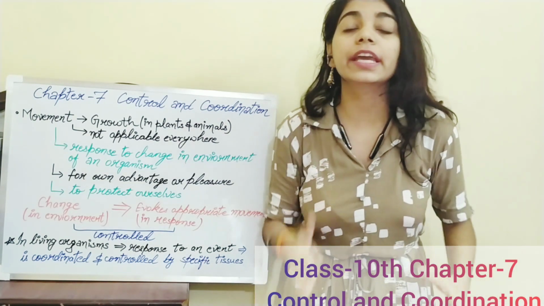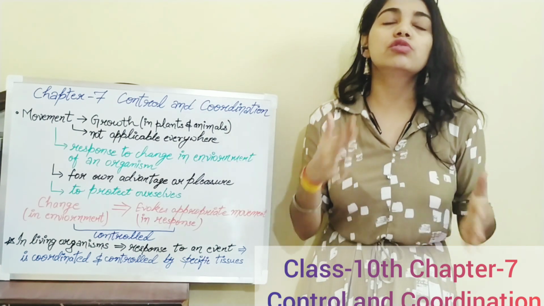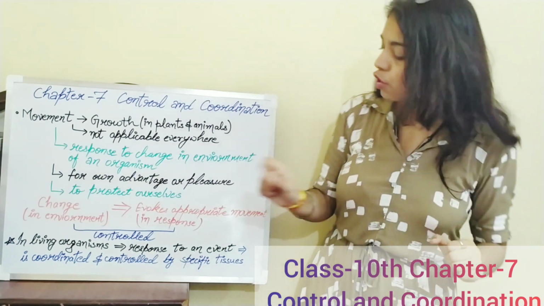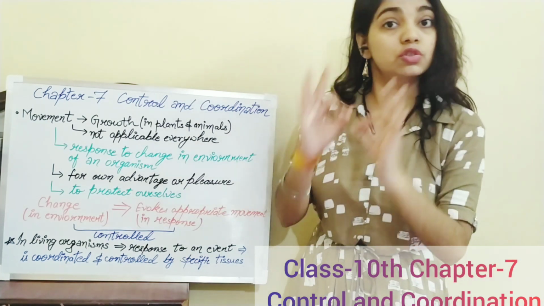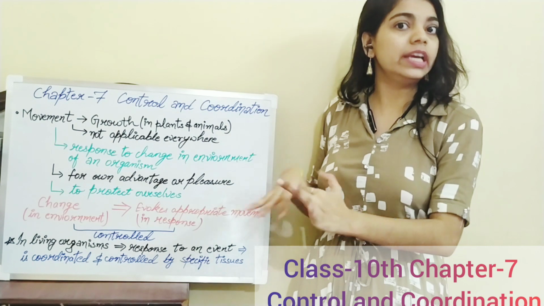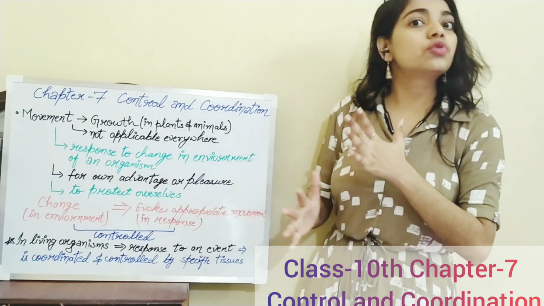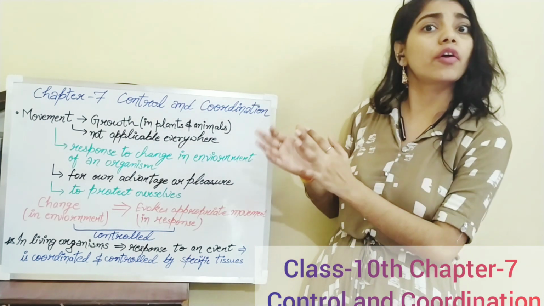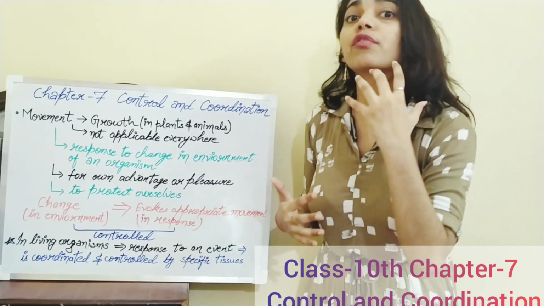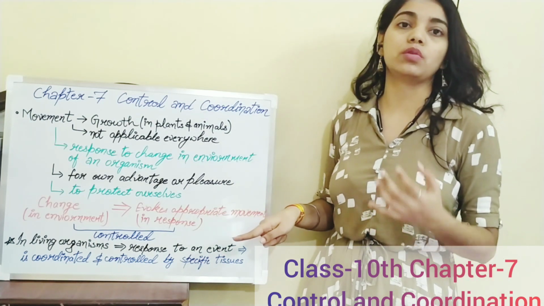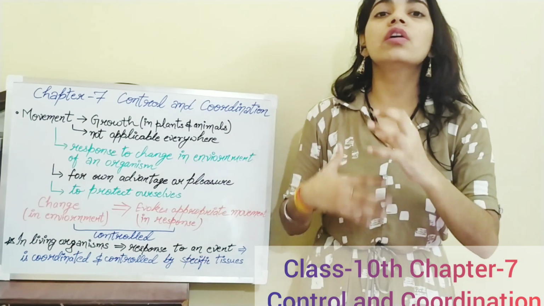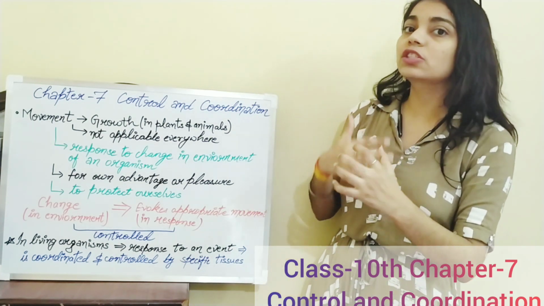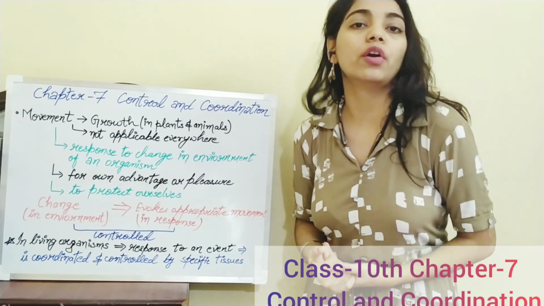What was your movement? You were not going slowly because it was raining heavily. So your response was appropriate to the situation. As it's raining heavily, I should run fast so that clothes will not get wet again. That was an appropriate response. So how does an appropriate response come? It is coordinated and controlled by our body.